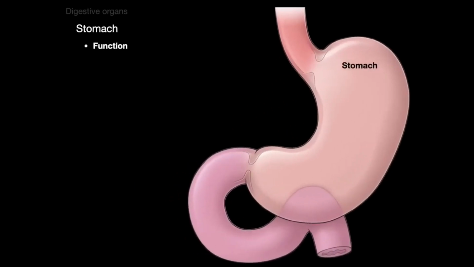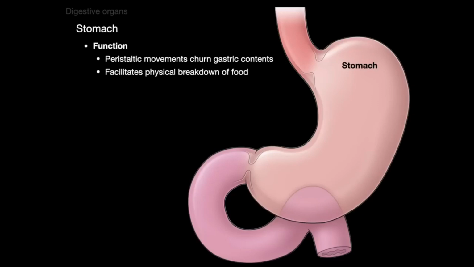The function of the stomach. Peristaltic movements churn the gastric contents, and it makes the bolus into chyme. This helps facilitate the physical breakdown of food and the mixing of secretions from gastric glands, which turn this bolus into chyme.